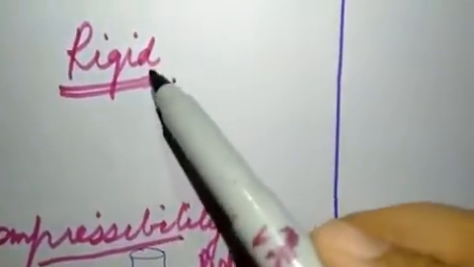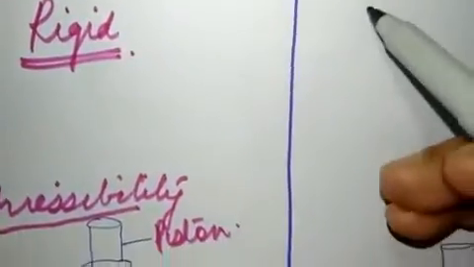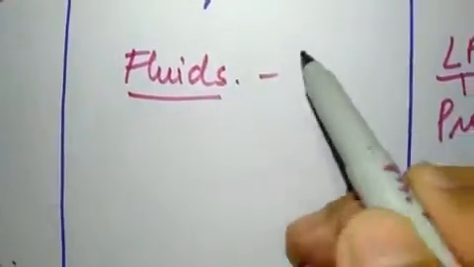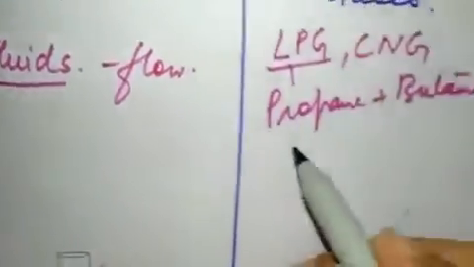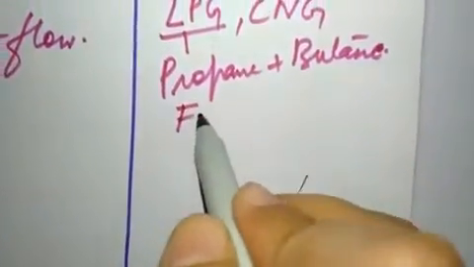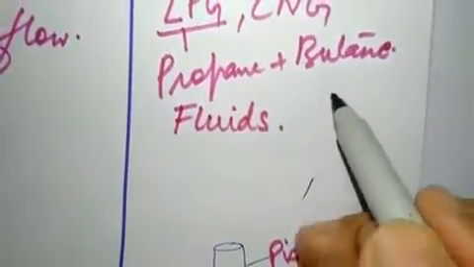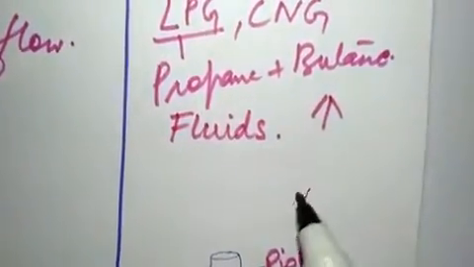Next property is solids are rigid. Solids are rigid because the molecules are very closely packed. Then for liquids, we say that they are fluids. Liquids are fluids because they can flow. They have the property of fluidity. And gases, they can also flow, and they can flow more easily than liquids. So they are also fluids, and naturally fluidity is highest in case of gases.